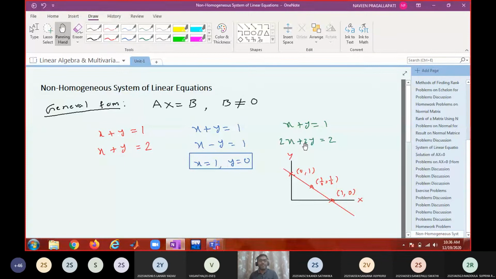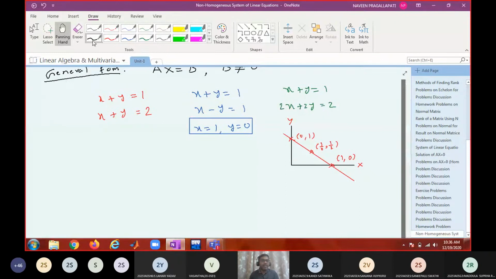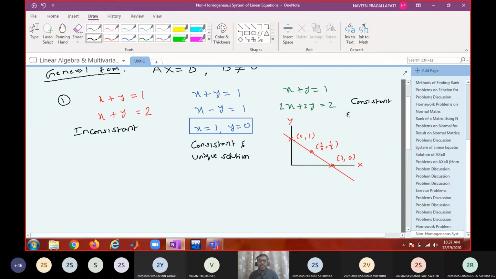Do you follow? So what is your comment here? Consistent. This one is inconsistent. And here, consistent with a unique solution. And here, consistent with infinite solutions.